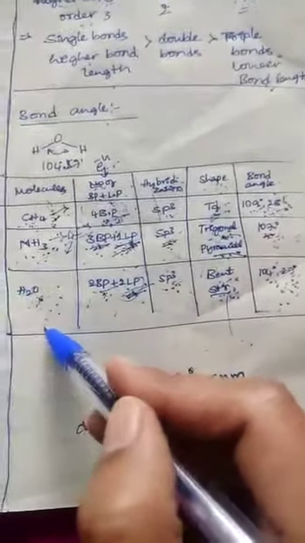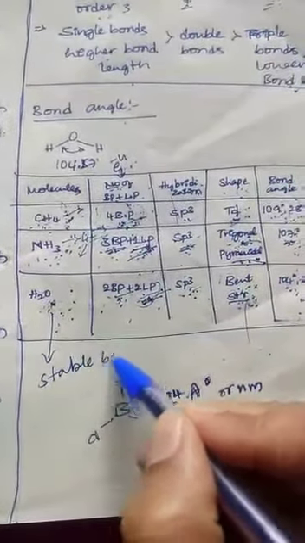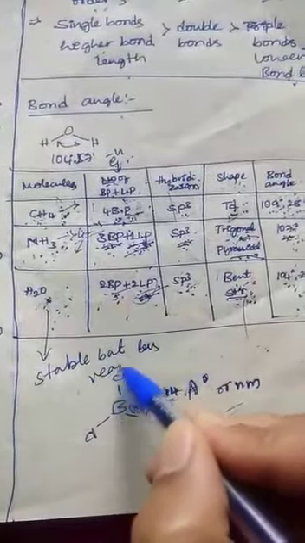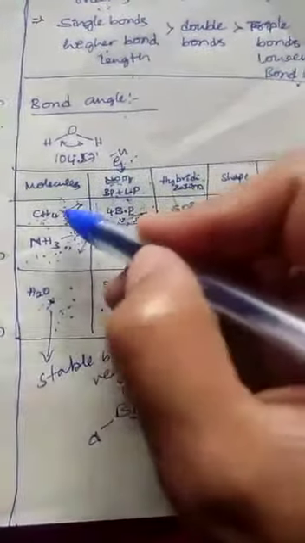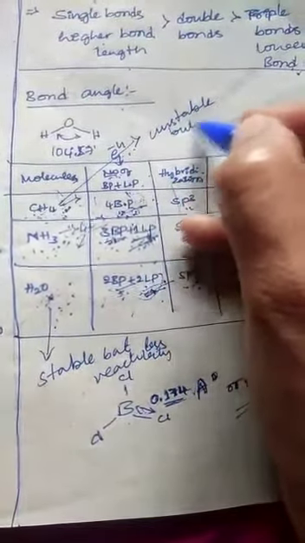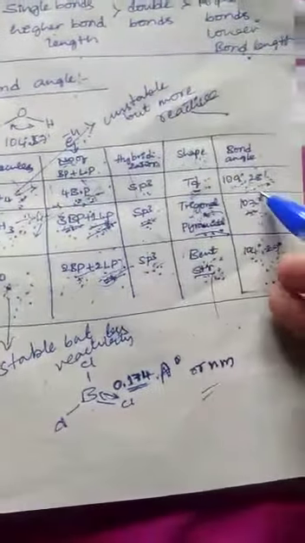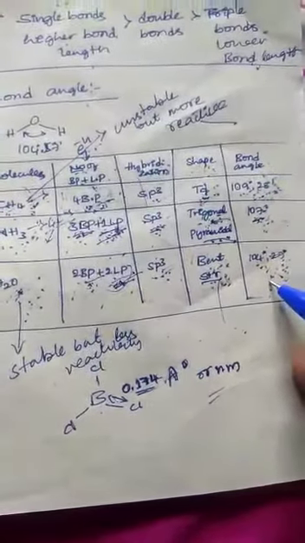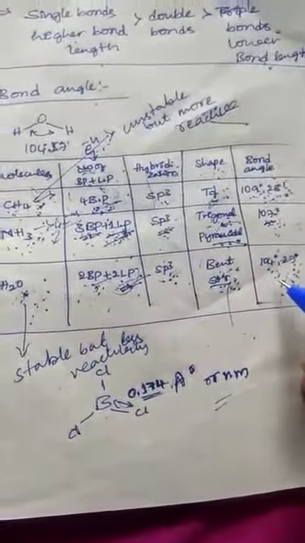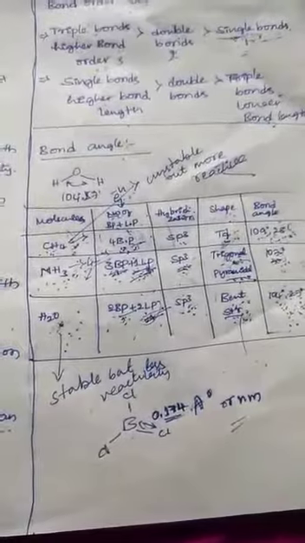In the case of ammonia and water molecules, they are somewhat stable but less reactive. The water molecule is stable but less reactive. But methane is unstable but more reactive. Why? This has a bond angle of 109 degrees. But the greater the deviation, the more stable and the least reactive. These are all about bond angle and its significance. Next one is bond energy.